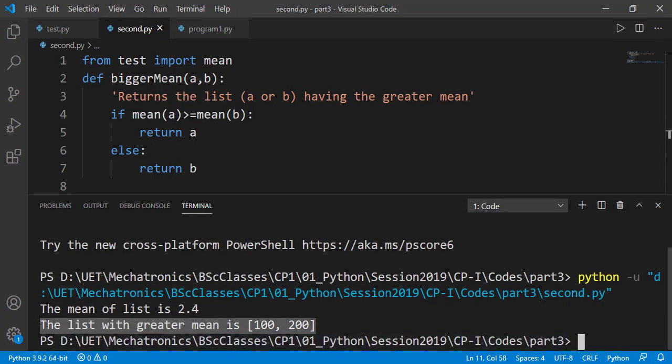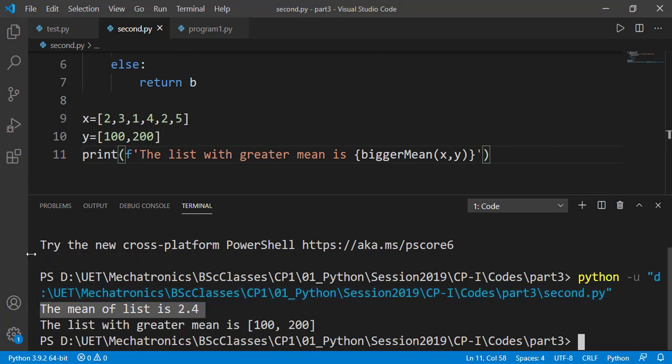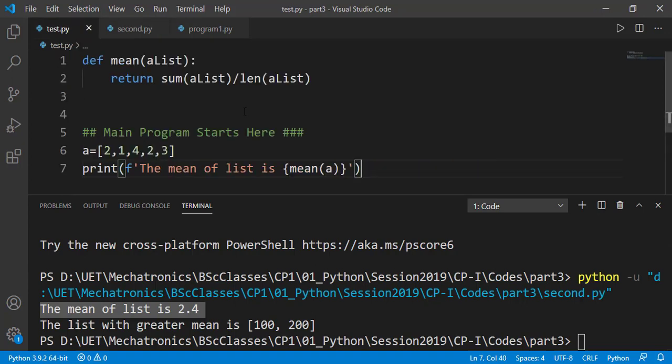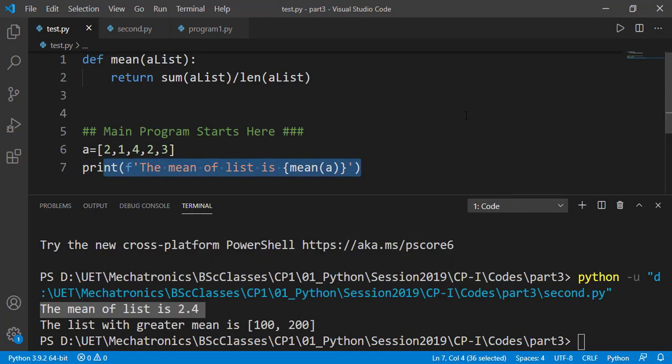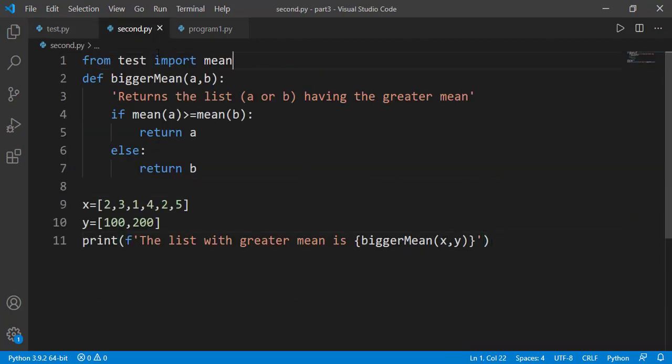And we get this correct output. But notice here, what is this part of the output? This does not correspond to our program. This basically is the output of the main program of the file or the module test. We just wanted to get the definition of the function mean from this file, but that import is also executing the main program of this file, which for sure we don't want.